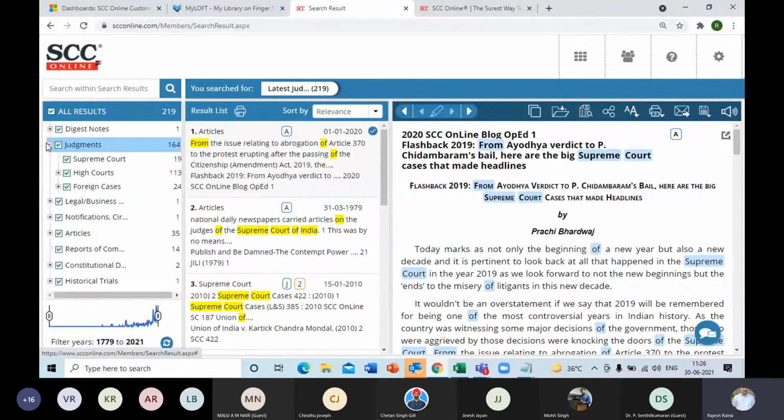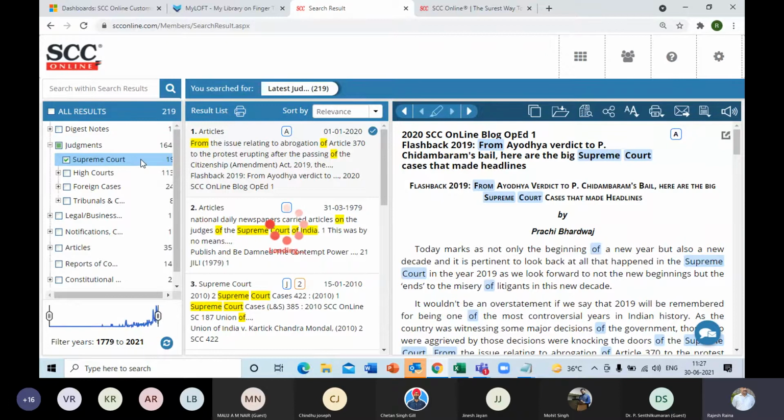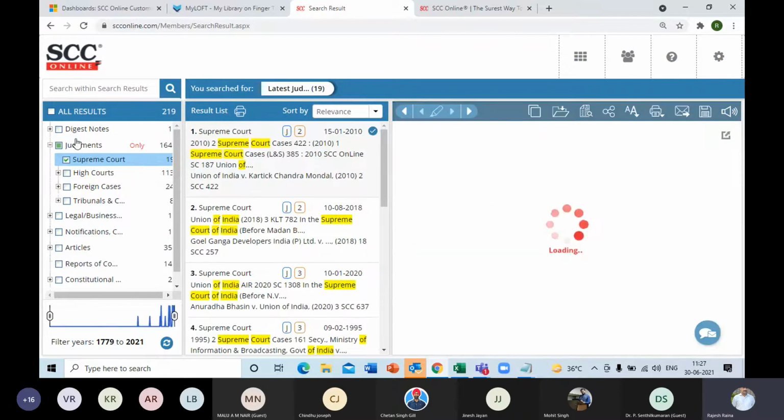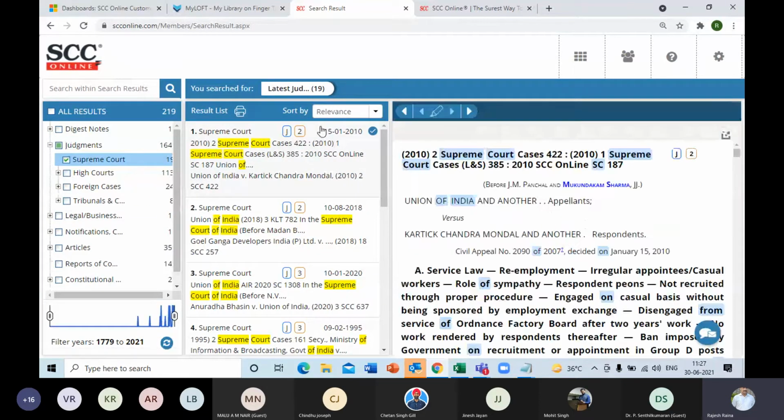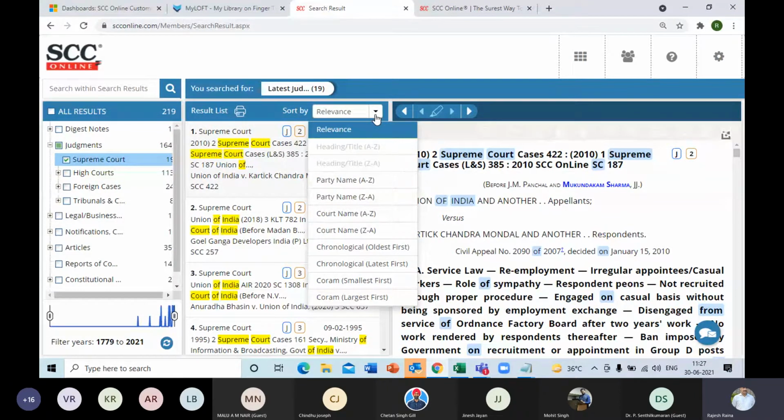So what I'll do is first select the database. Selection is done by clicking on this icon adjacent to the database you want to select. In this case, I have selected Supreme Court. The rest of them get deselected. In the central column result list, I am now seeing only the Supreme Court of India. Now from here, I'll need to sort it.